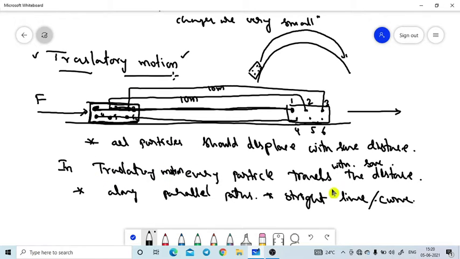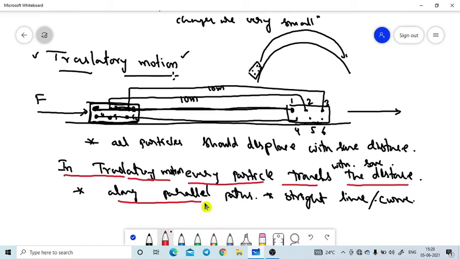One more time, I am reading this definition. In translatory motion, every particle travels the same distance along parallel paths. If the body is moving in a straight line or in a curve, that type of motion is named translatory motion.